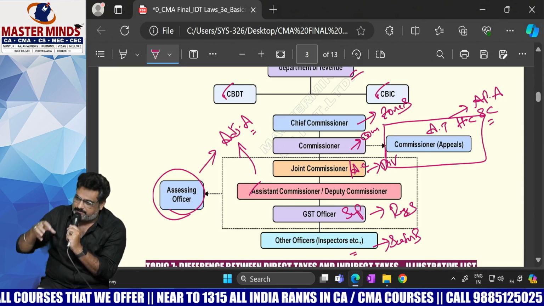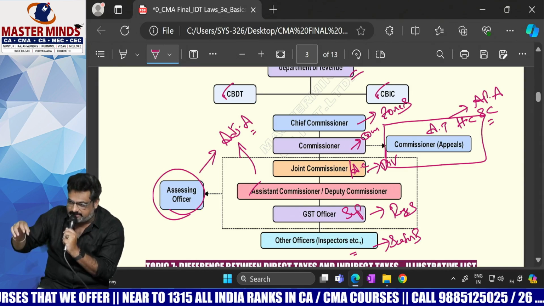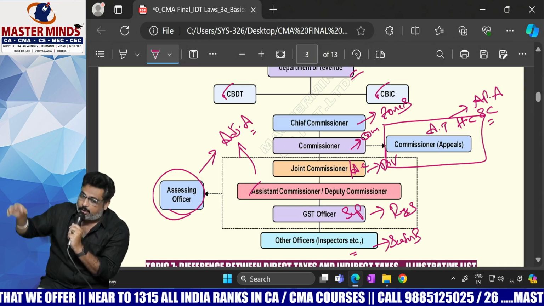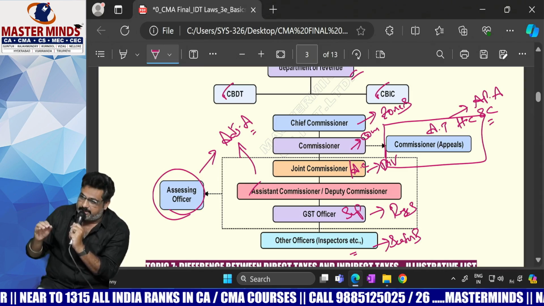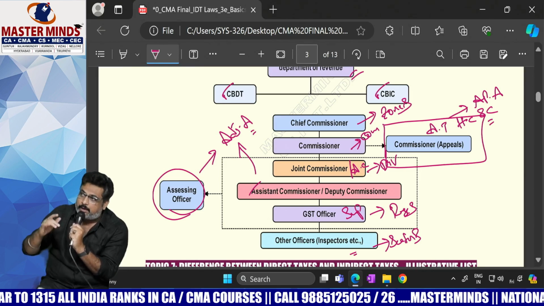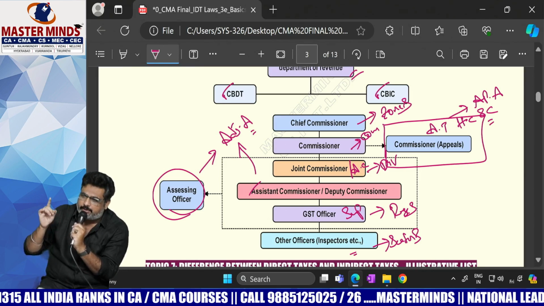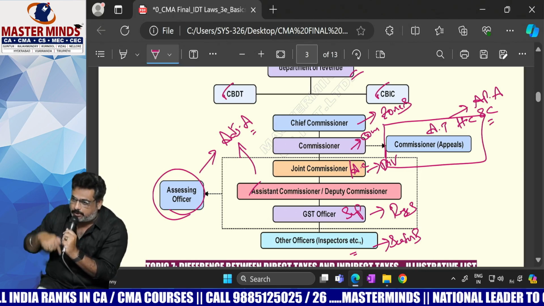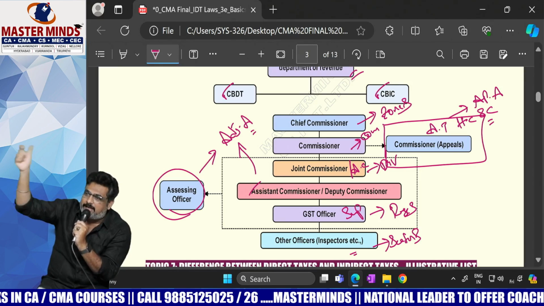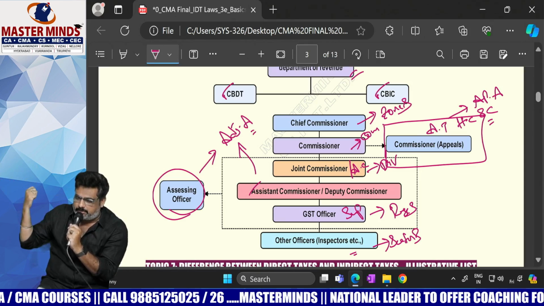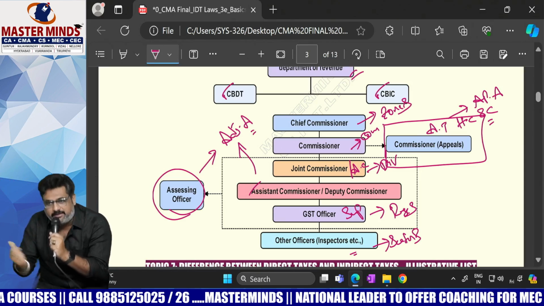All these come under adjudicating proceedings. The officers who will do this adjudication are known as adjudicating authority. If the order passed by the adjudicating authority is not acceptable to us, then we will go to appeal. Then to whom we will appeal? Those people are known as appellant authority.